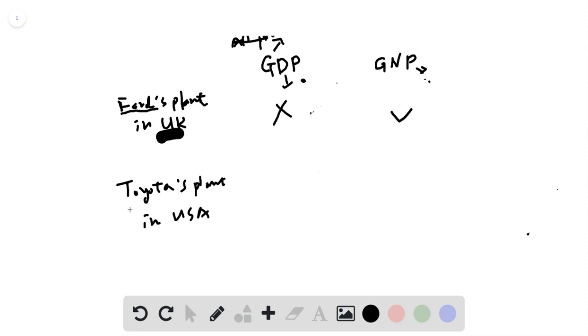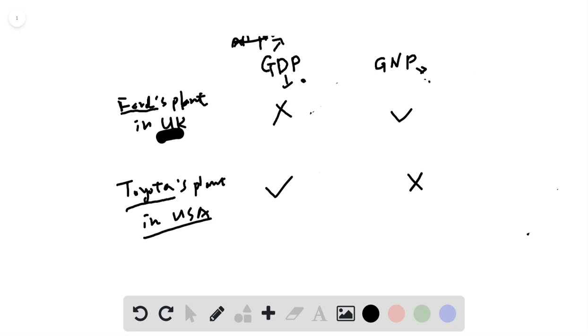Another example, Toyota, which is a Japanese company, has plants in the United States. So all the cars produced by Toyota's plants in the United States will be calculated into the GDP of the United States because it happens within the United States. However, because Toyota is not a US company, the products of Toyota's plants in the United States will not be included in the GNP. So hopefully you know the difference between GDP and GNP.